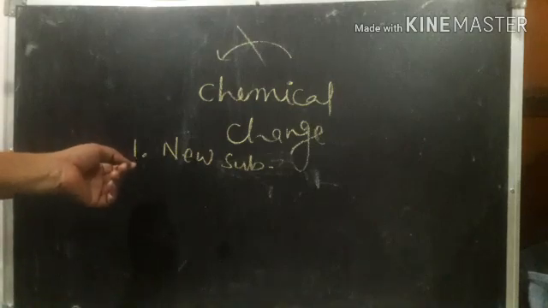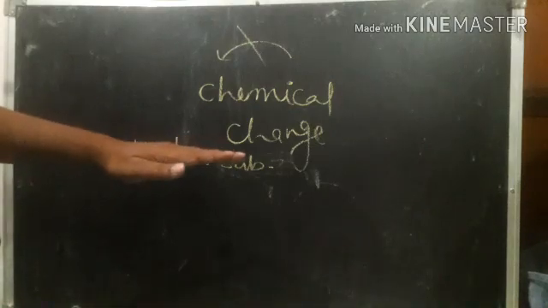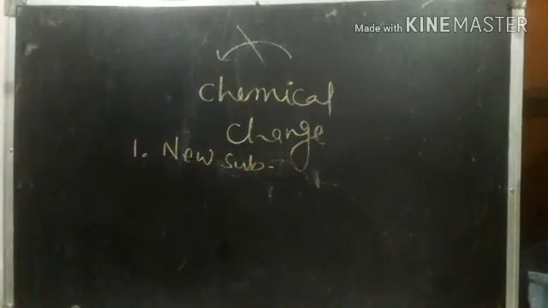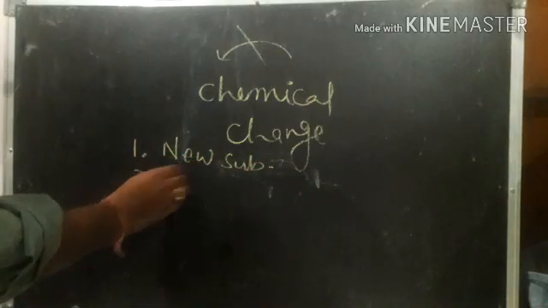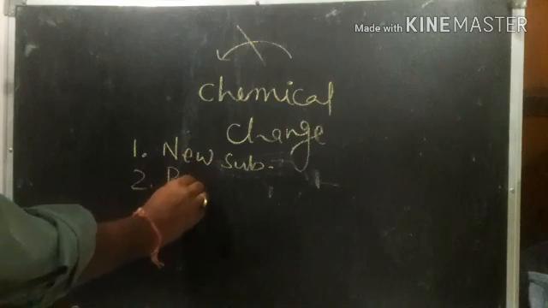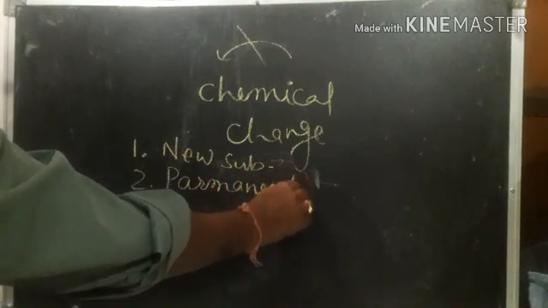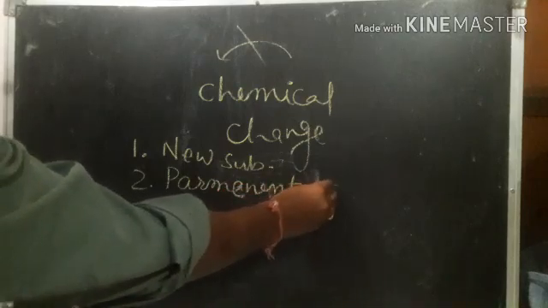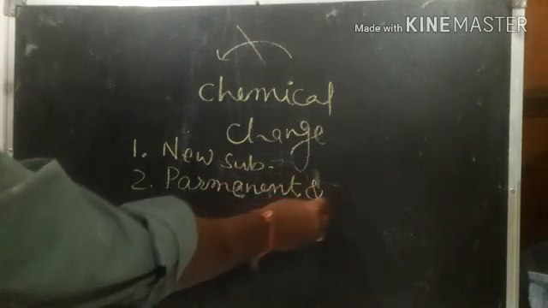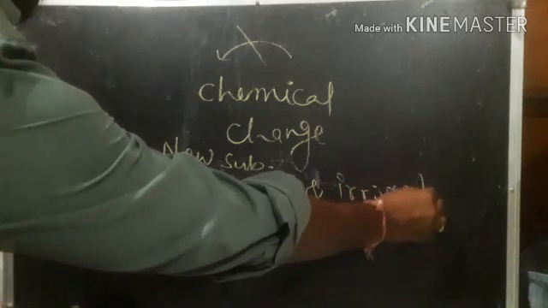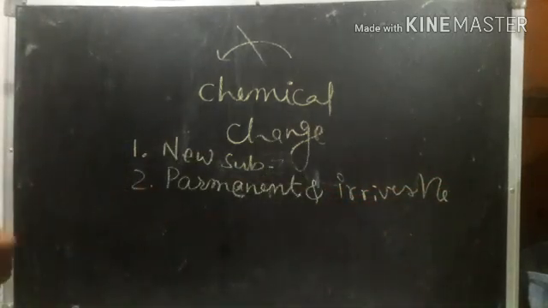Next, the chemical change is permanent and irreversible. It is permanent and irreversible.